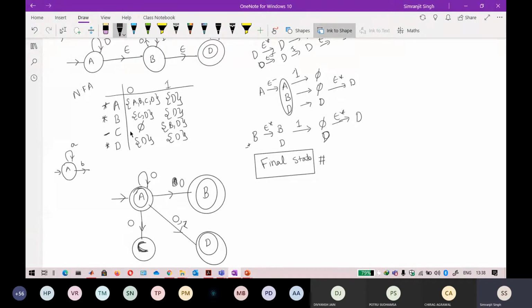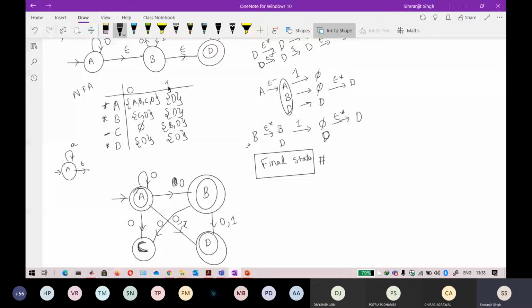After that, from B, you can reach C and D by using input of 0. So it can go towards this C on 0, and D on 0. On 1, it can go towards D. So this is your 1. For B, you can reach D by getting an input of 1 here.